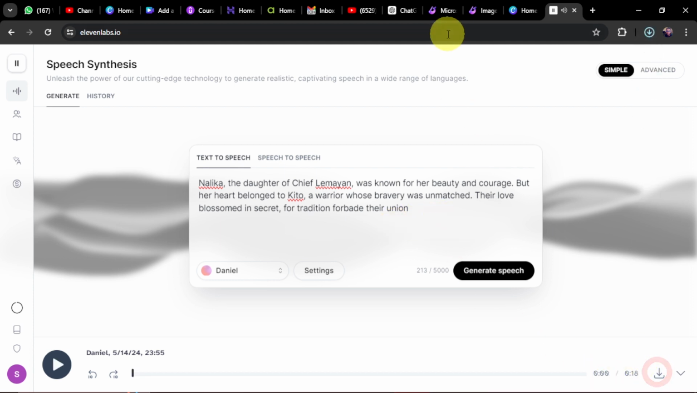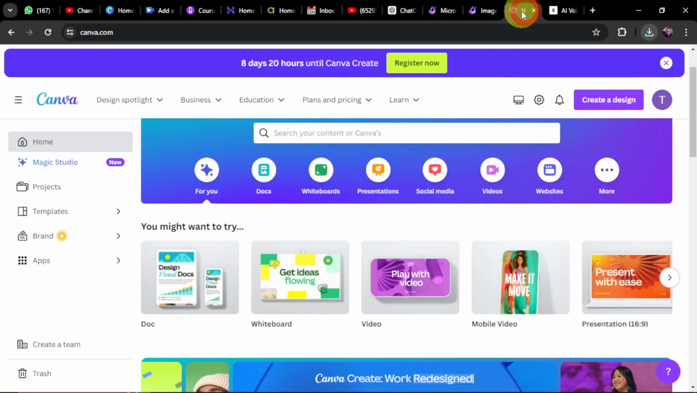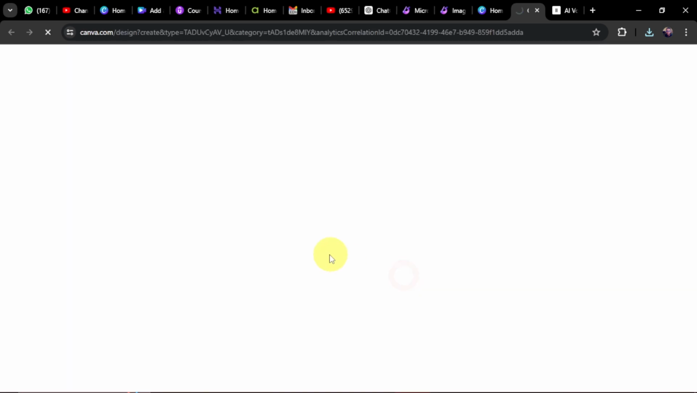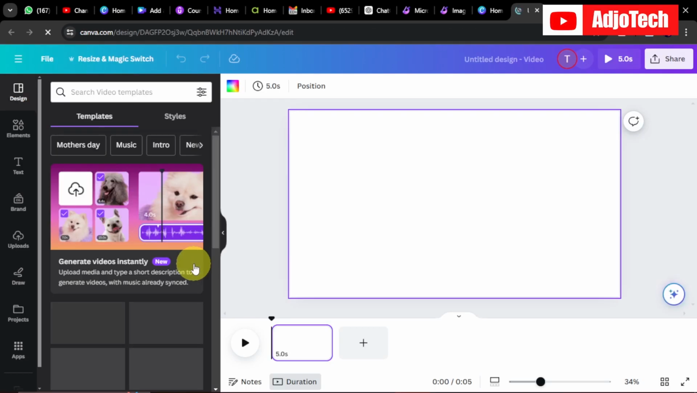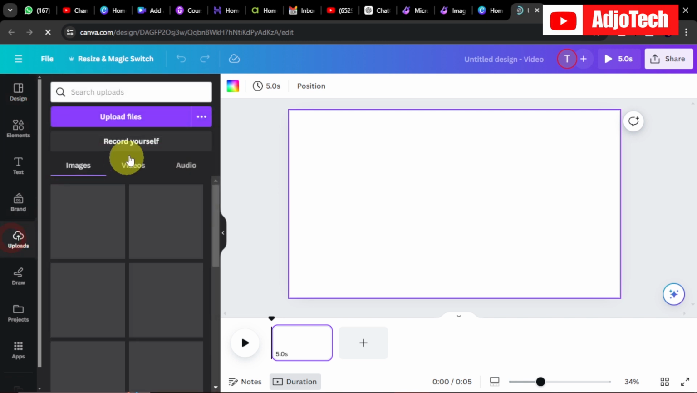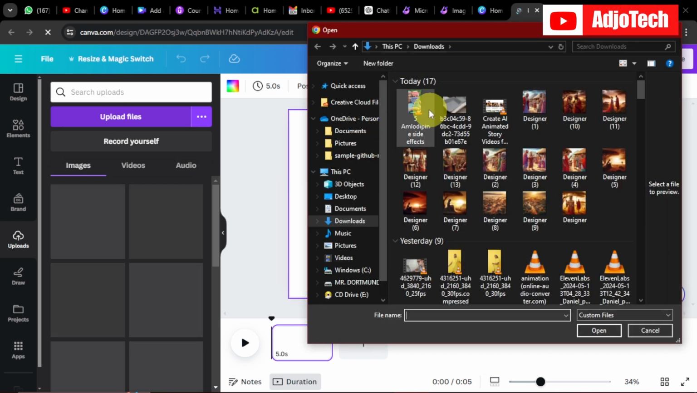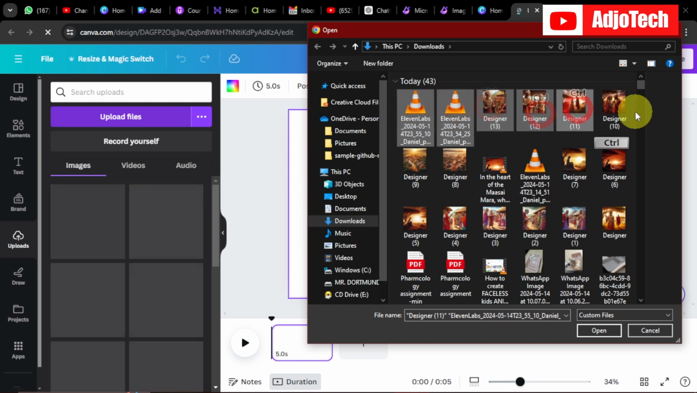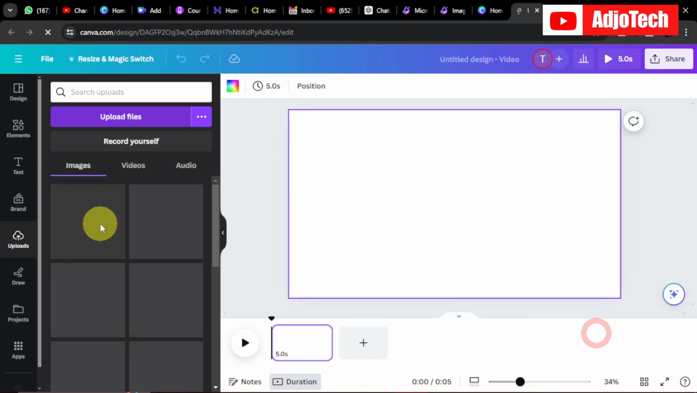I'll download this as well and then go to Canva. So for Canva, this is actually where we're going to create our video. So just go under video and then click on that. Now we need to go to upload and then upload both the audio and the images to Canva. So here I'm going to select the audios and then the images I downloaded from Microsoft Designer. I'm actually going to upload them all.